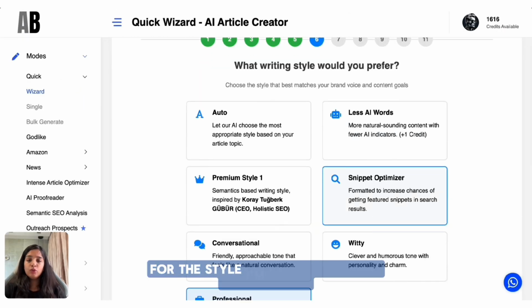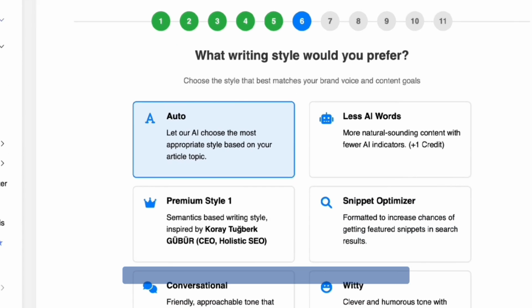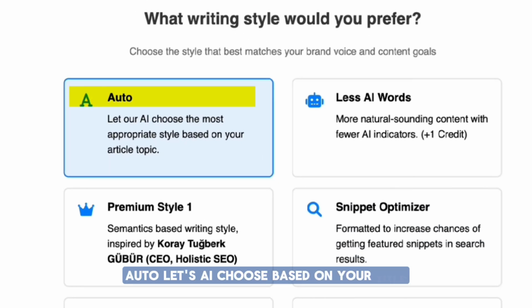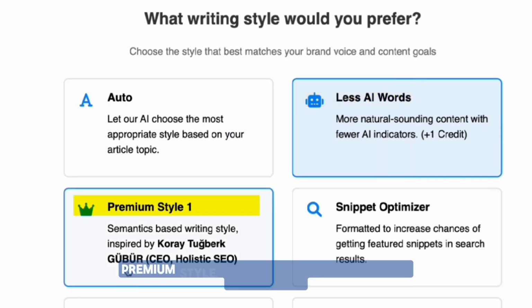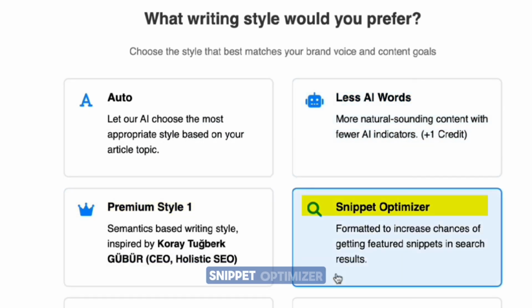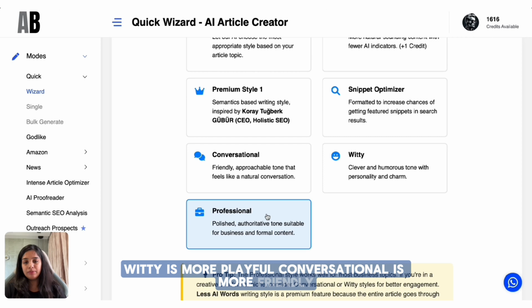For the style, I am going to pick professional because photography readers expect clarity and credibility. But here's what other styles do. Auto lets AI choose based on your title. Less AI word sounds more human. Premium style 1 is designed for better SEO formatting. Snippet optimizer helps you get into Google's answer box. Witty is more playful. Conversational is more friendly.